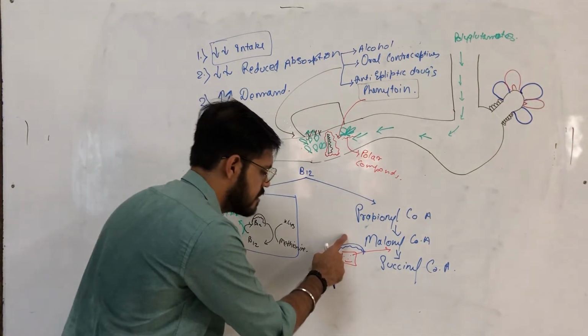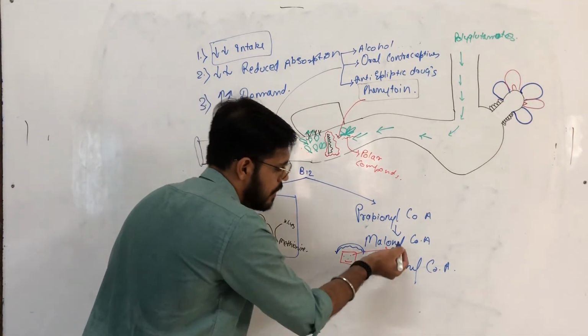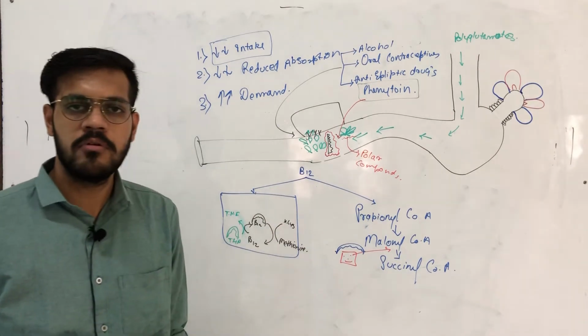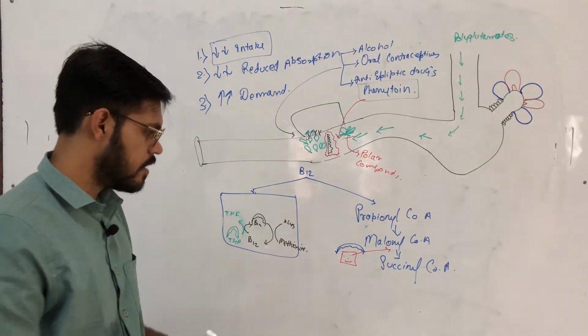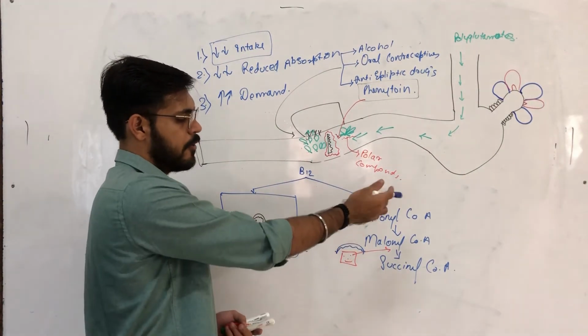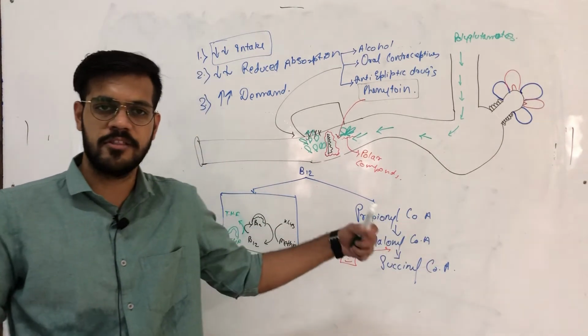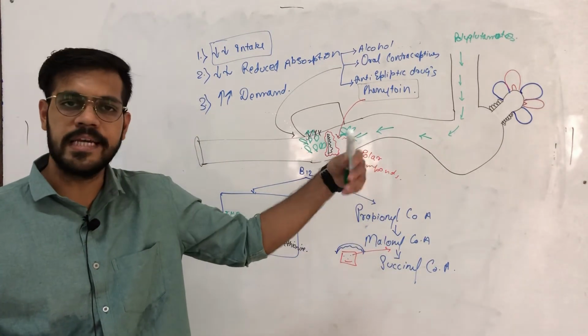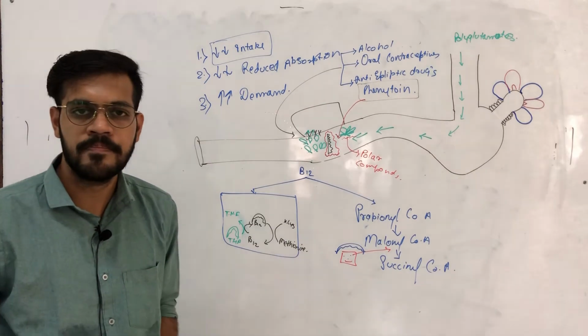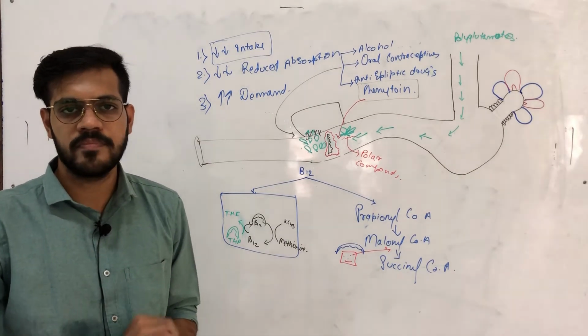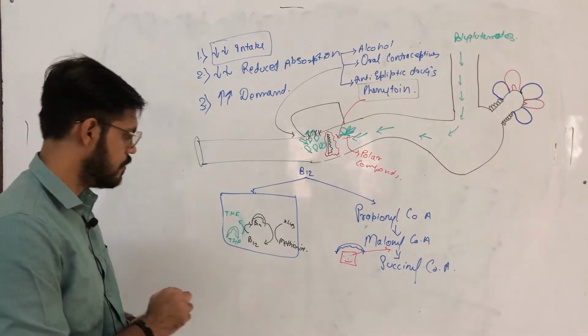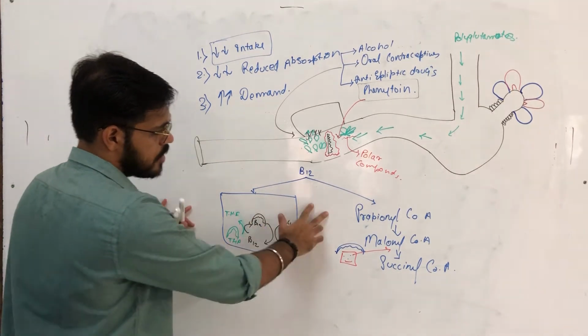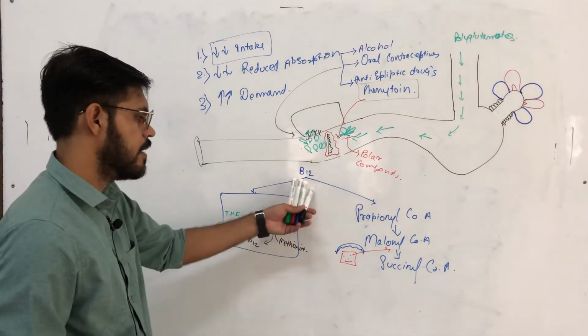That means if B12 is absent on this enzyme, methylmalonyl CoA will not be converted into succinyl CoA, and propionates and malonylates will accumulate in the neurons, and there will be demyelination of the neurons, which will lead to severe neurological dysfunction. Now these were the two biochemical reactions regulated by B12.